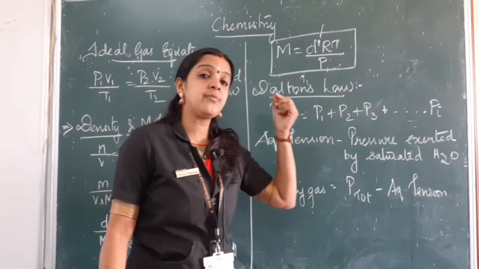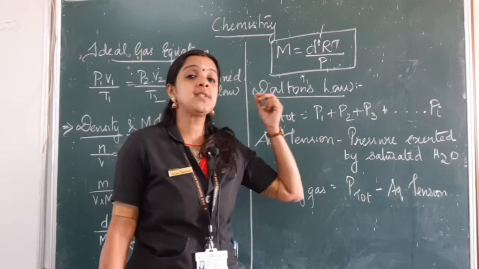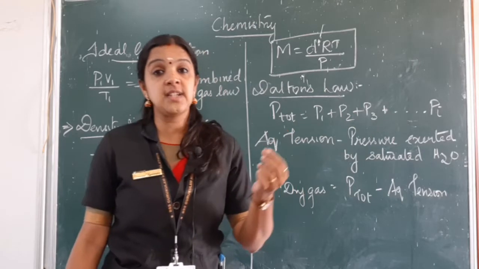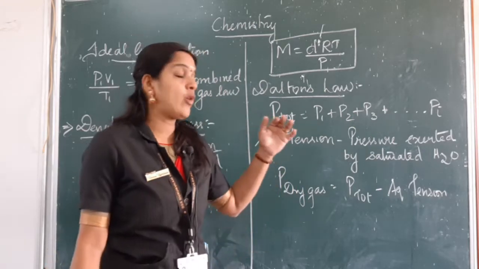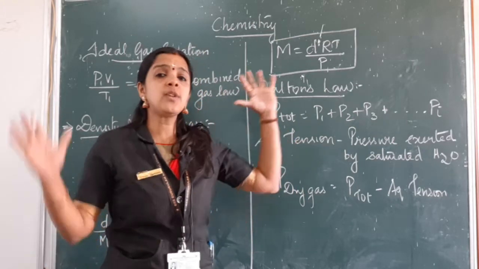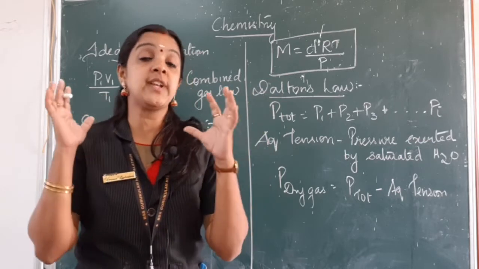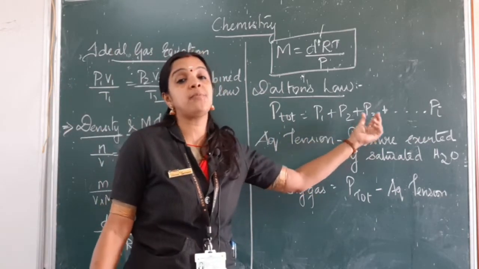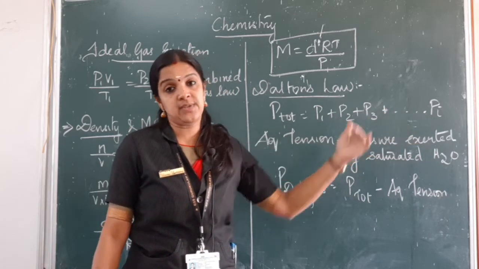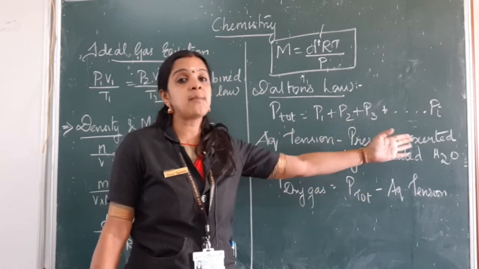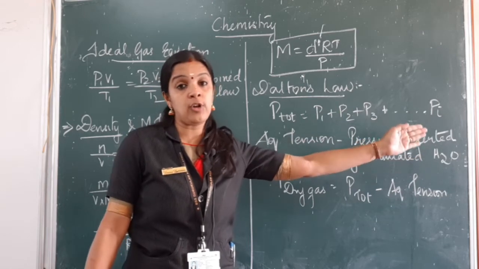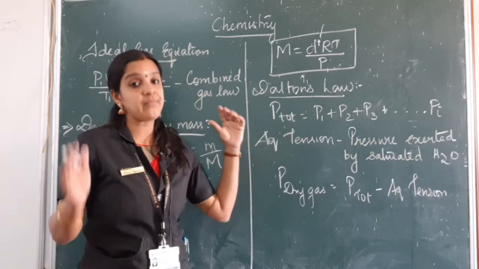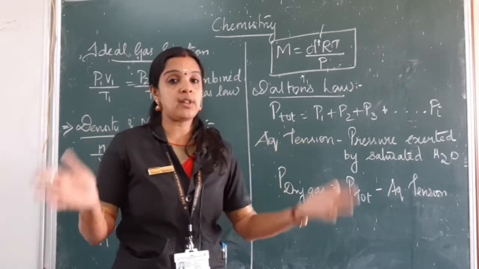Say P1 is from the first molecule, P2 is the pressure exerted by the second molecule, P3 is the pressure exerted by the third molecule. In that case, the total pressure exerted in the container will be equal to the sum of the partial pressures of the individual substances. Calculating the sum of the partial pressures of all the molecules, we will be able to find out the total pressure of the container exerted by all the molecules.